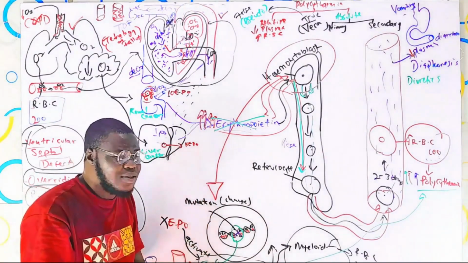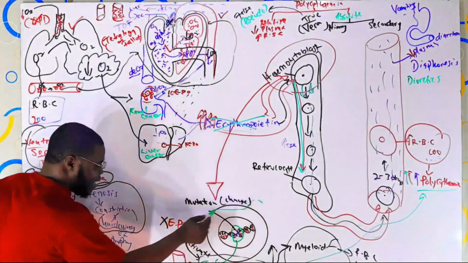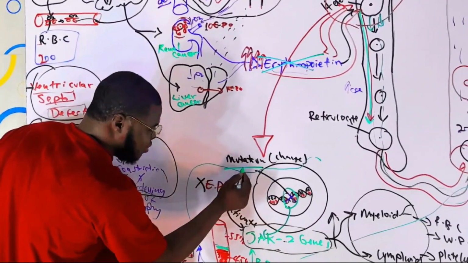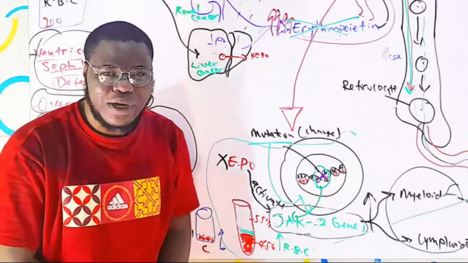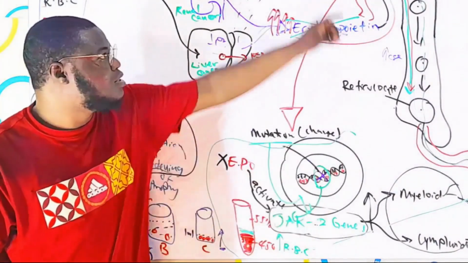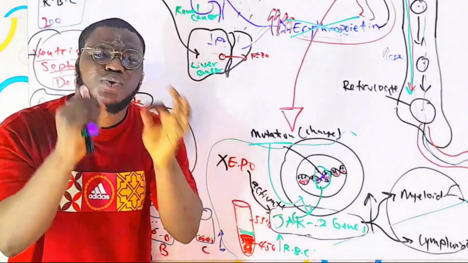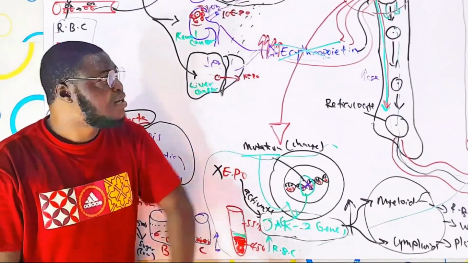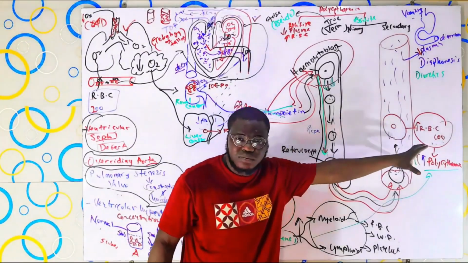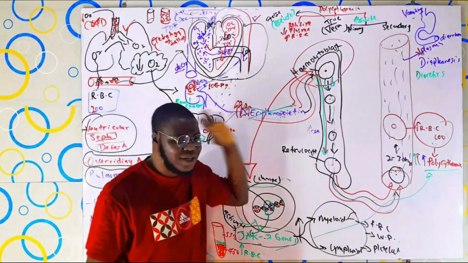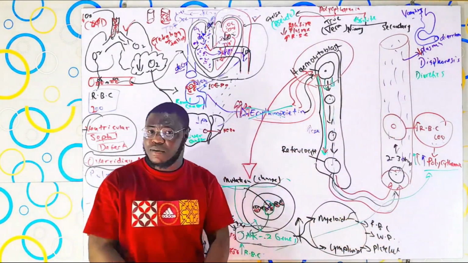And what is true polycythemia? True polycythemia is the increase in the amount of red blood cells caused by this guy that we explained right here: the mutation of the JAK2 gene. So the kind of polycythemia caused by the mutation of the JAK2 gene is the primary polycythemia, or you call it the polycythemia vera. It is the true polycythemia simply because it is the one that actually increases the production of red blood cells within the bloodstream, without having to do with a pre-existing condition, or without having to reduce the plasma level. As simple as that.